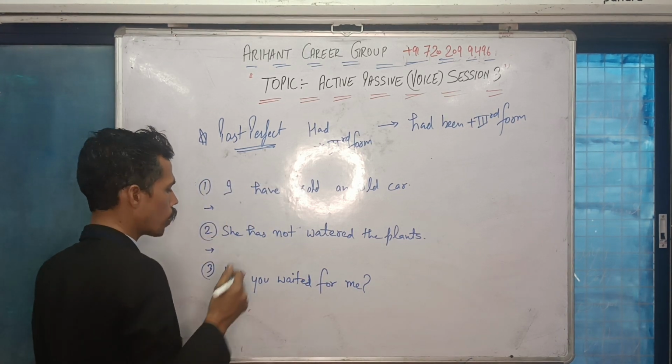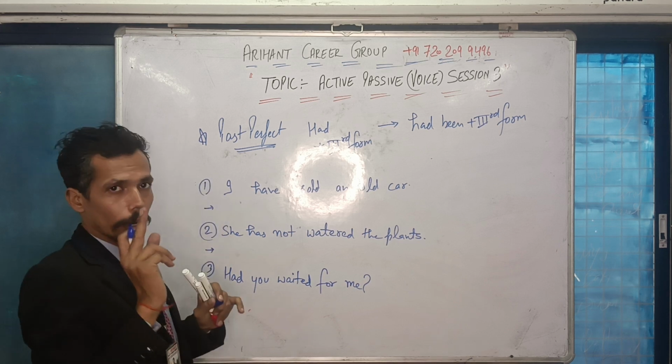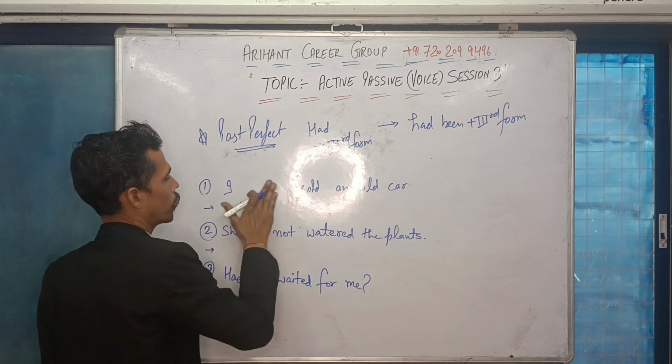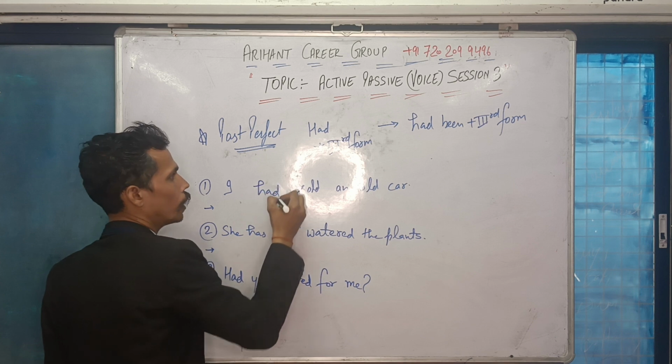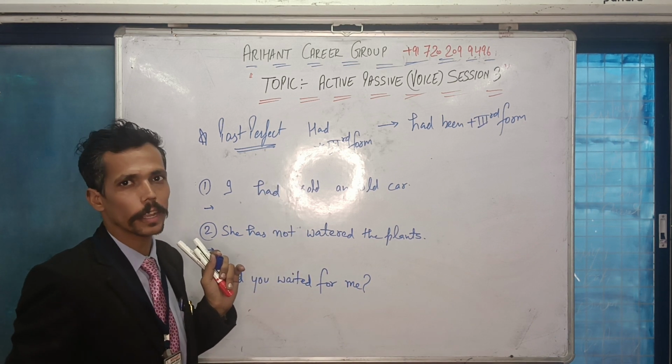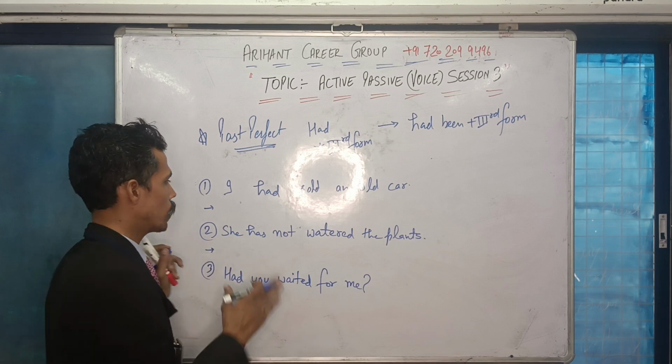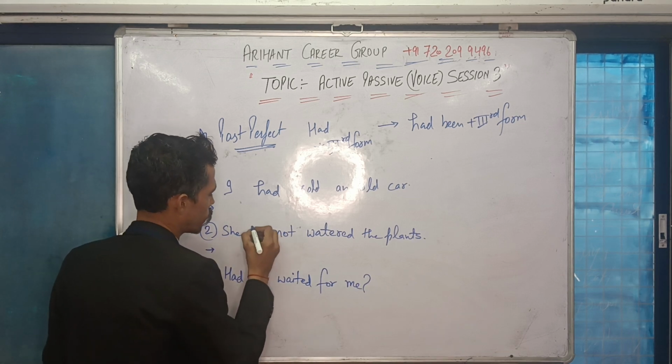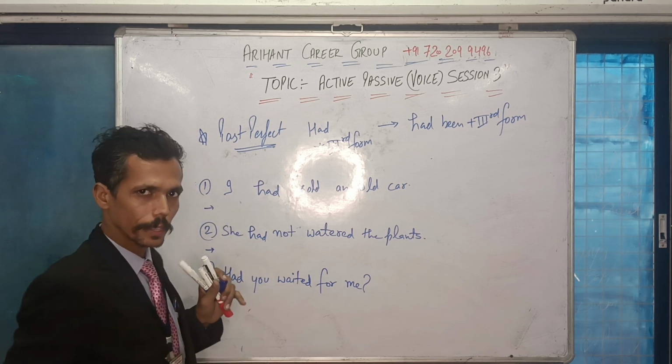Okay, so when I talk about past perfect, I have made a mistake here. I am supposed to use had. I had. Then only it will become past perfect. Otherwise, if I'm using has or have, that means I'm writing a present perfect. She had not watered the plants.